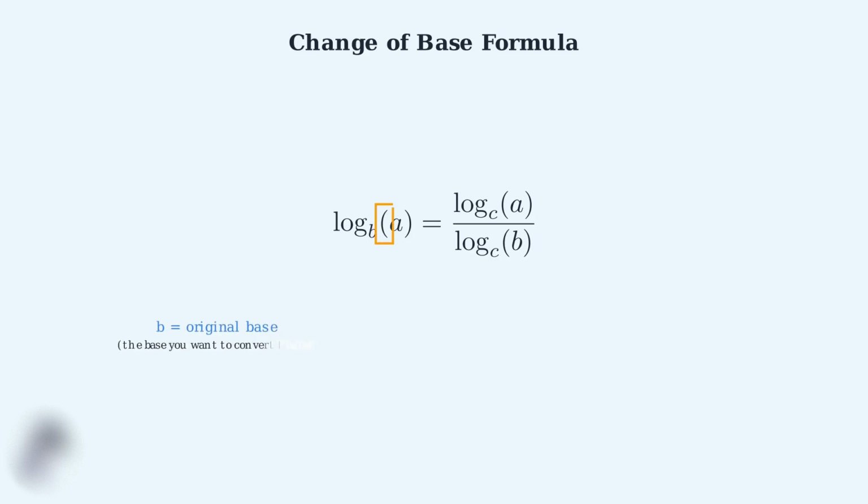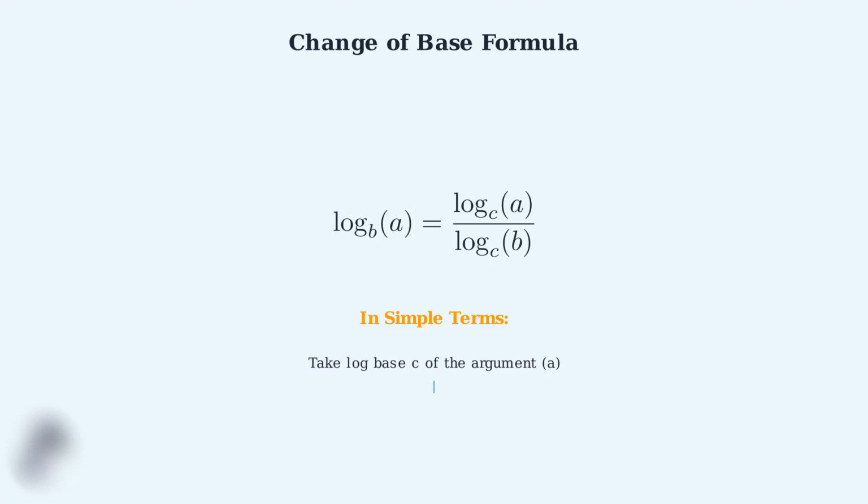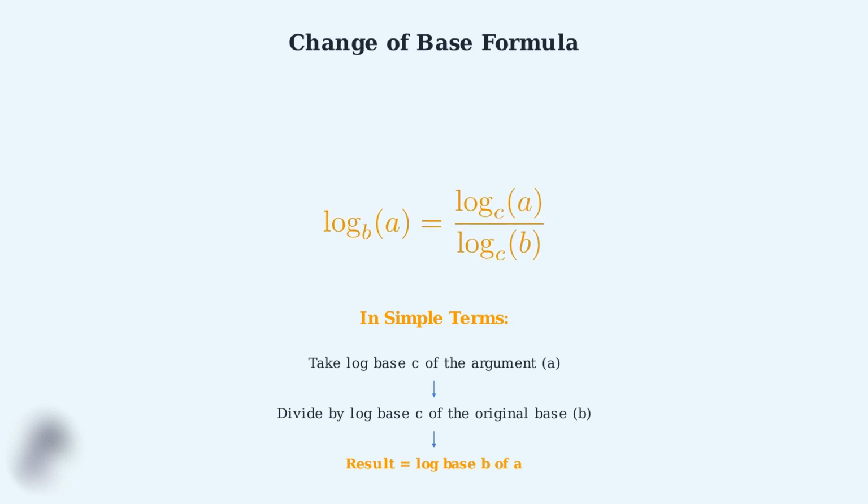Now let me break down each part of this formula so you understand exactly what each variable represents. This will help you apply the formula correctly every time. In simpler terms, to convert log base b of a to a new base c, you divide log base c of a by log base c of b. The beauty of this formula is that you can choose c to be either 10 or e, which are the bases available on your calculator. This formula is incredibly practical because it transforms any logarithm problem into calculations your calculator can actually perform.